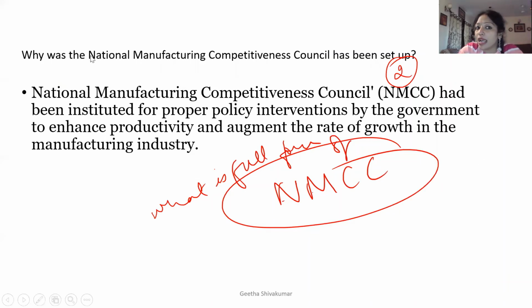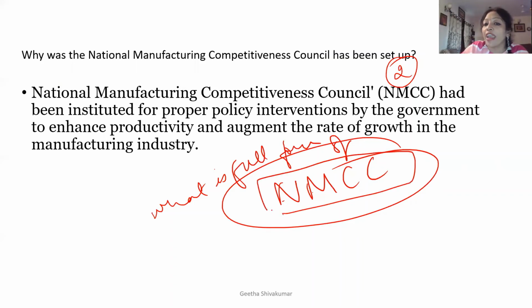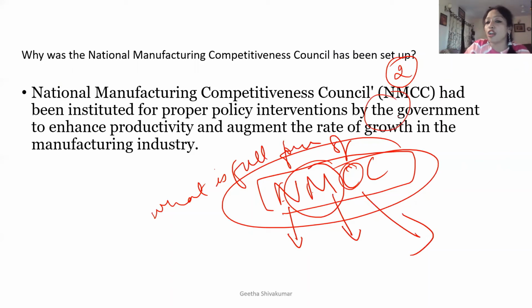In this question, I have given you the full form, but maybe in the board exam, if you get it for 2 marks, they will not give it to you. Or if a paragraph comes, they can ask you directly what is the full form of NMCC, and in the paragraph also, they will not use the words National Manufacturing Competencies Council. So first thing, you need to learn the full form of NMCC. N stands for national, N stands with your subject, your chapter name, manufacturing. Competencies you learn from competition. C for council. This is how you can learn the full form.